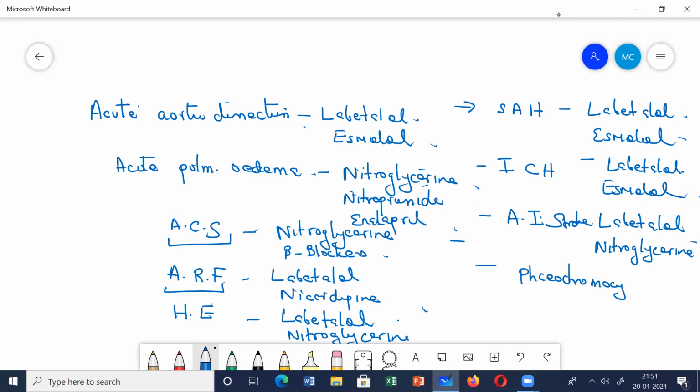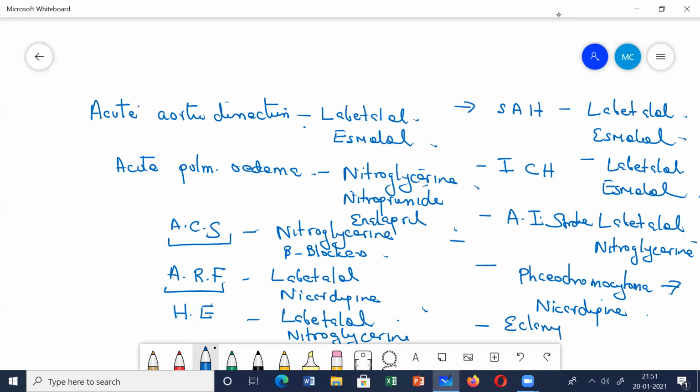Then talking about the pheochromocytoma. In pheochromocytoma you should never give beta blockers. Pure beta blockers you should not give in these patients. Otherwise, the alpha receptors will become more dominant and the BP will go even higher. So in these patients, we prefer the calcium channel blockers. We can give nicardipine or we can give phentolamine.